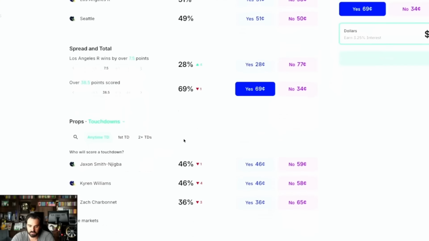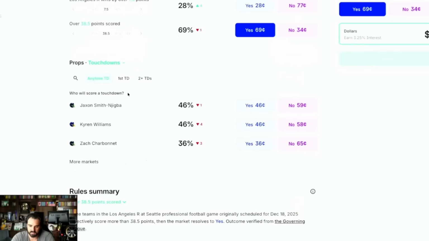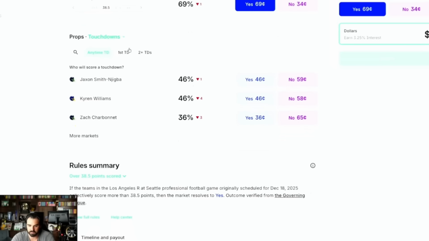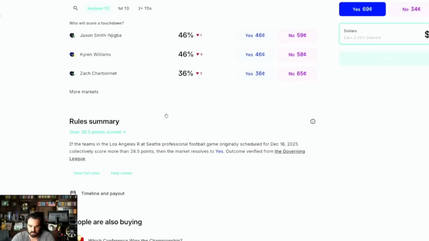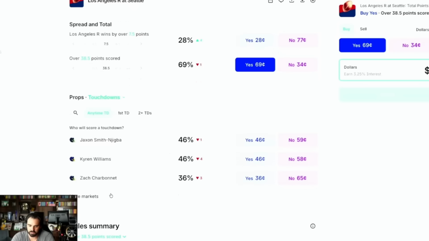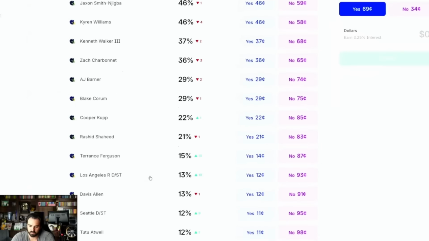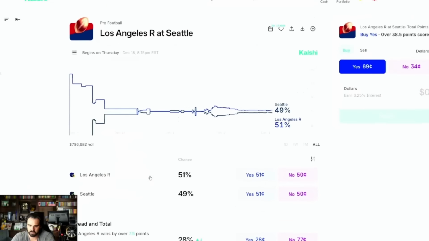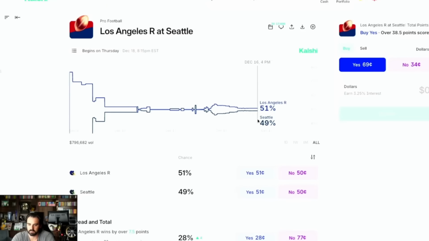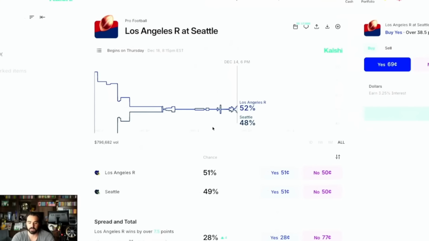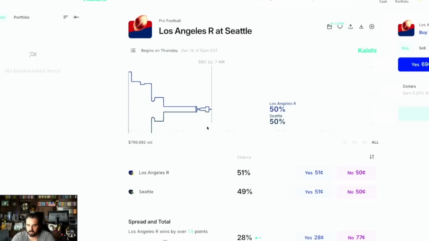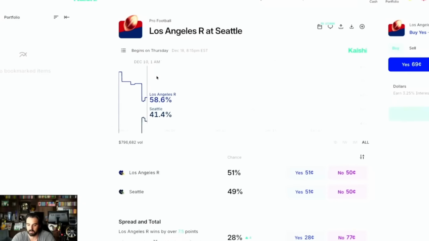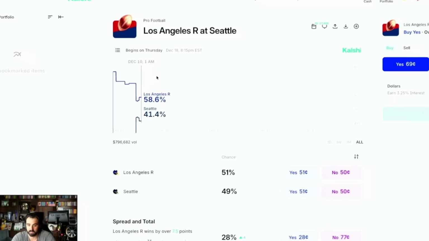Now, like I said, they give you some good options here. As you can see, anytime touchdowns, I'm not really a fan of. Neither is the first TD or anything like that. But as you will see, closer to game time, they'll give you more and more options. They'll give you the passing props. They'll give you all that stuff that you need to be able to make a pretty good bet here. They don't limit you at all. That's the biggest thing with Kalshi, is you're not going to get limited.